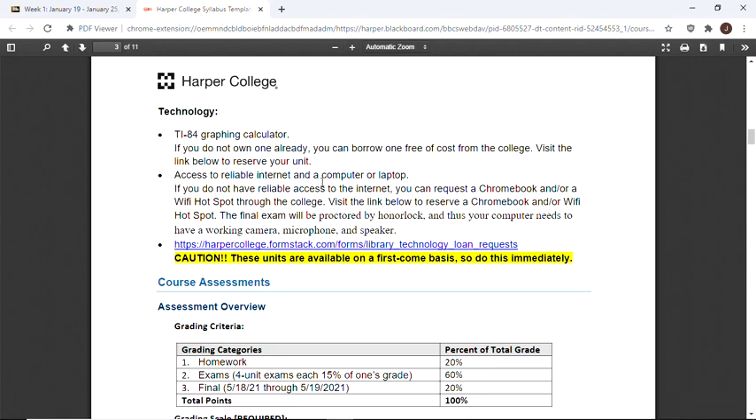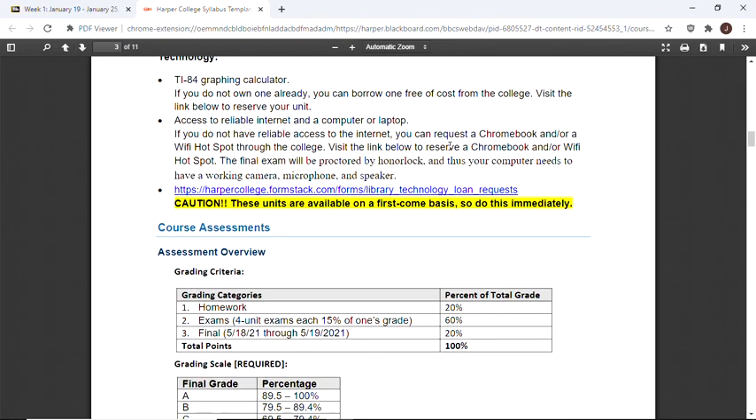This is an online course. You need to have reliable internet and some sort of computer, laptop, something with which you can take a test or get onto Blackboard, that sort of thing. If you need something like that, you can check something out at the library. It looks like you can request a Chromebook for the semester. However, it's first come, first served, so please keep that in mind.